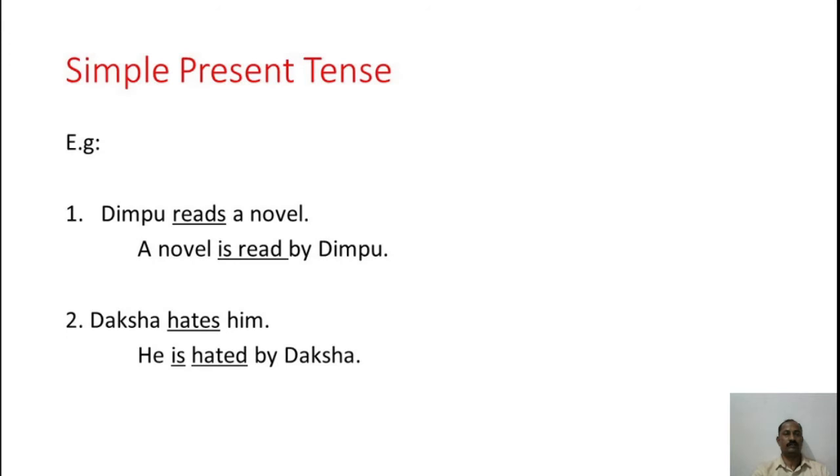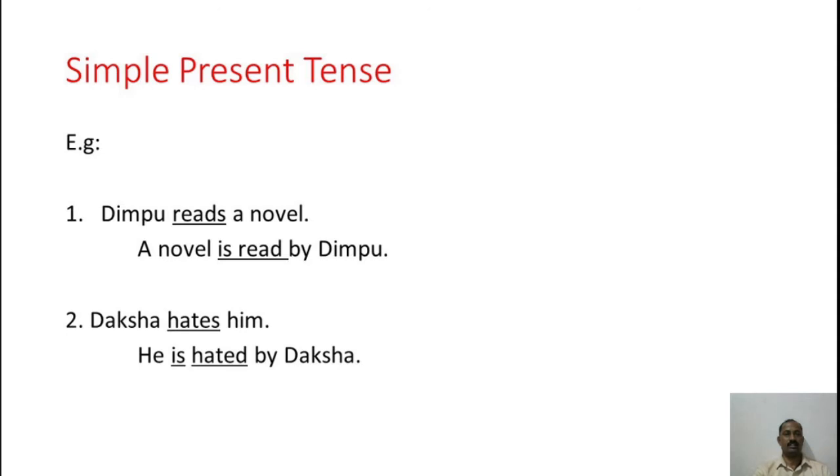Dear students, hereafter we will see two examples for each tense. For simple present tense, example number 1: Dimpu reads a novel. If we convert it into passive voice, it will become A novel is read by Dimpu. Here we have to remember two aspects while changing active into passive voice regarding the verb form.